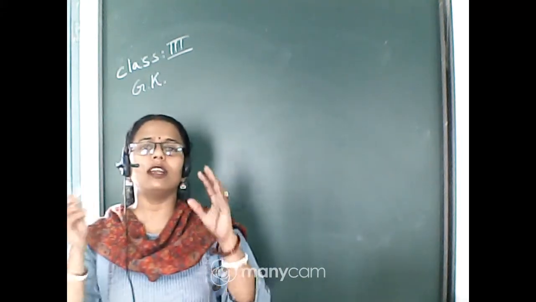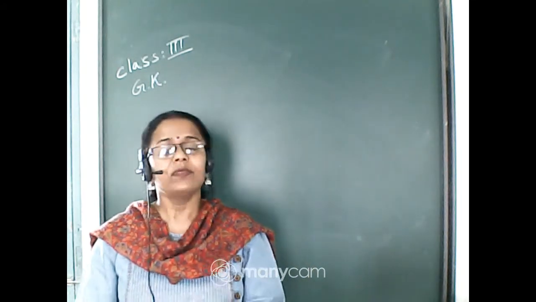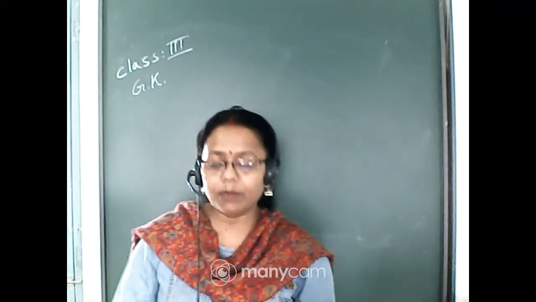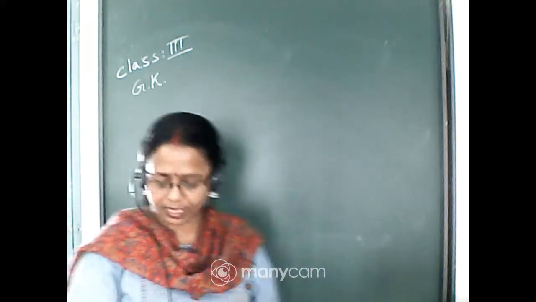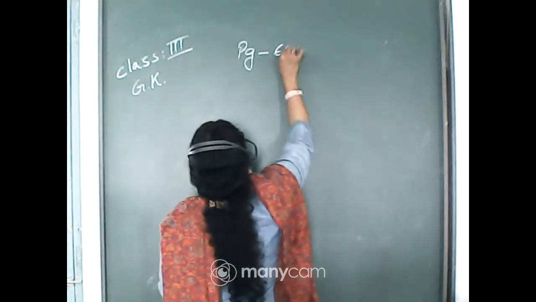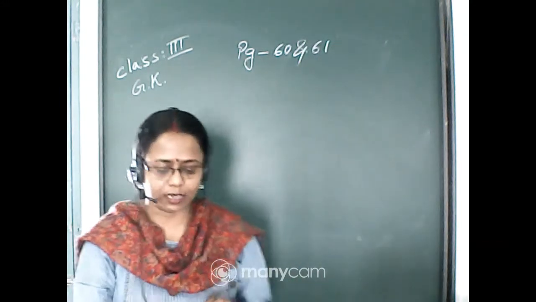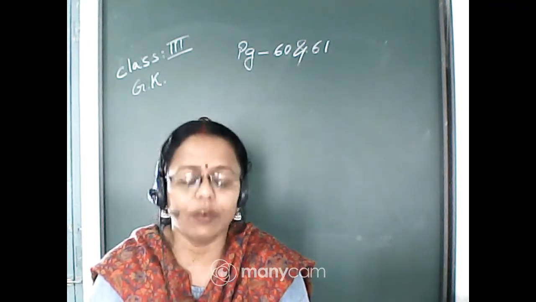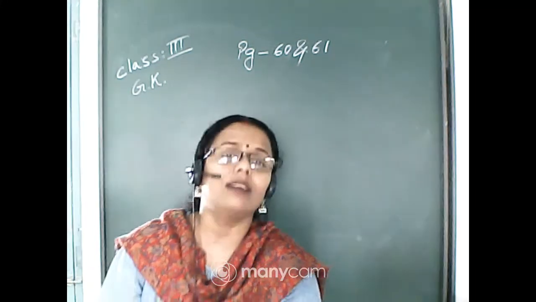So how does this ticket look, and what information is this ticket giving us? Let us see the details about it. Here you can see a picture of your railway ticket on page number 60 and 61, right? So page number 60 and 61, let us write down here. A train ticket has a lot of information. Yes, we know that. Look at this train ticket and answer the questions.